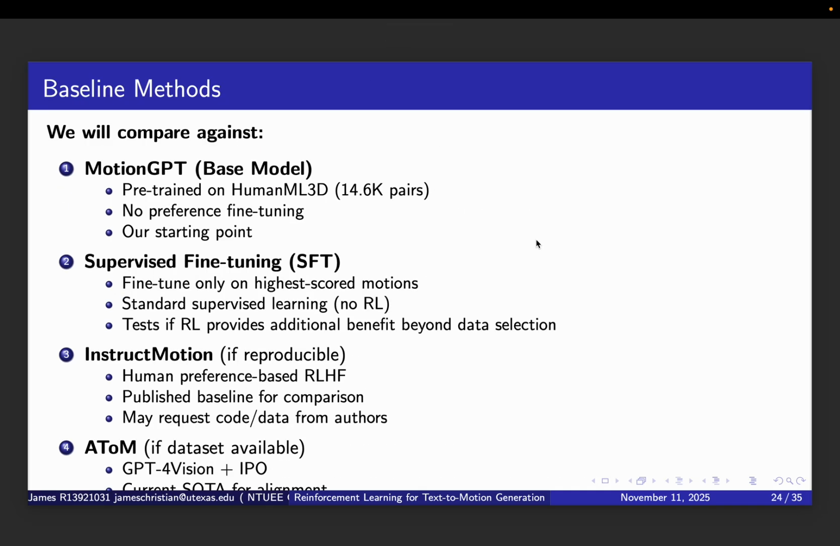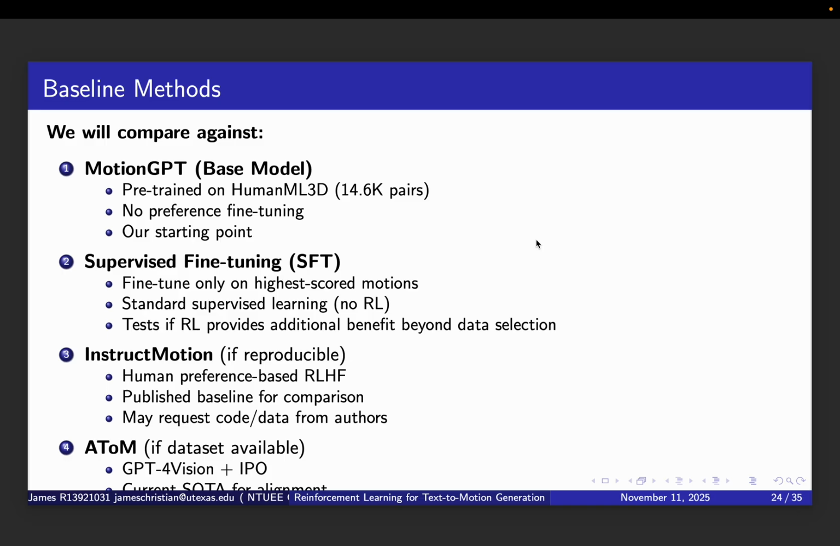For evaluation, we need strong baselines to compare against. First is MotionGPT. The base model is pre-trained on HumanML3D with 14,600 pairs, but it has no preference fine-tuning. This represents the starting point and tells us how much improvement RL provides. Second is supervised fine-tuning, or SFT. We take only the highest score motion from our generated data and fine-tune with standard supervised learning, no RL involved.